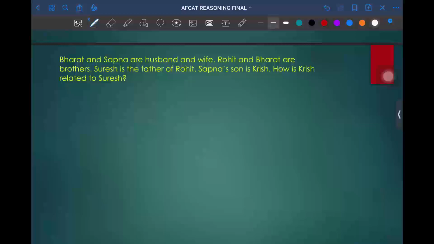For example, here Bharat and Sapna are husband and wife. Husband and wife are nothing but a couple, so I have denoted a couple by a double line. Bharat and Sapna. Till this point, I have not even mentioned whether Bharat is male or Sapna is female, because in the next part we'll be getting to know what the gender of Bharat will be.